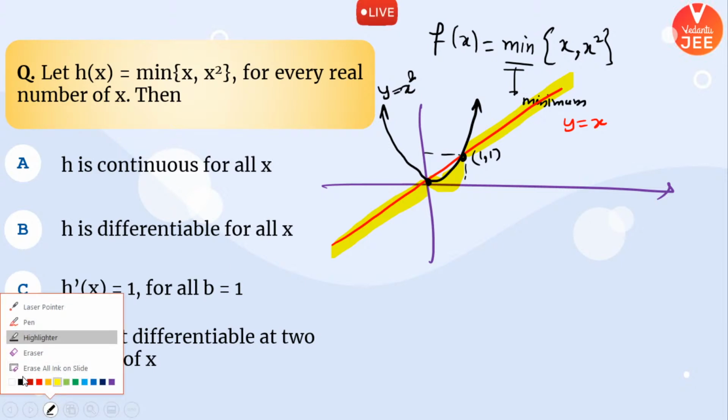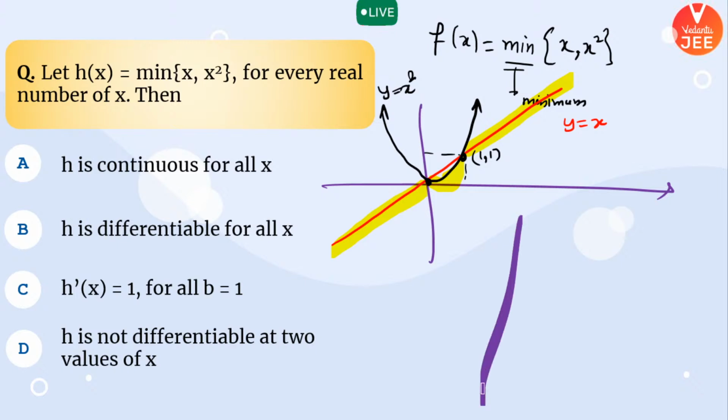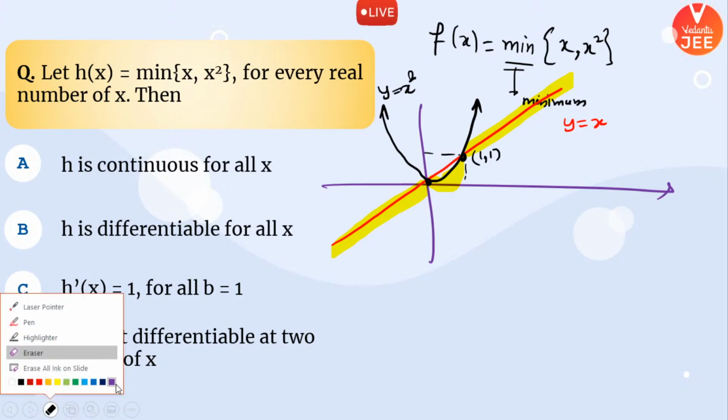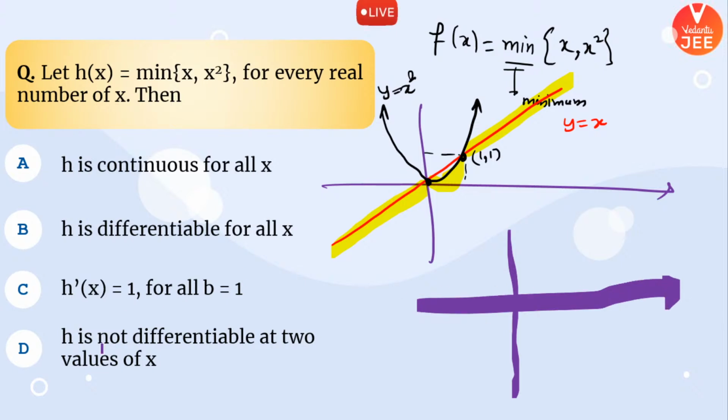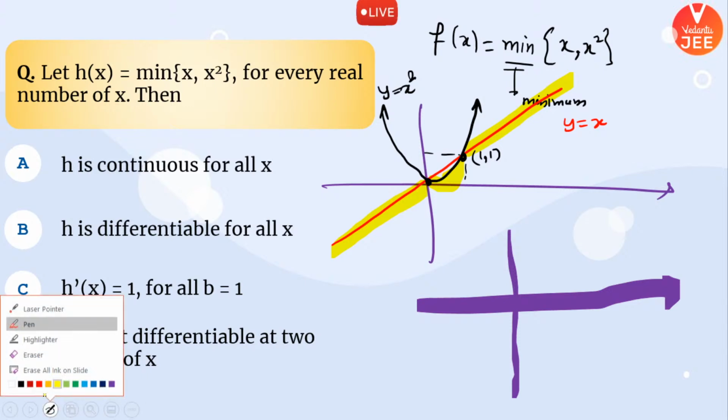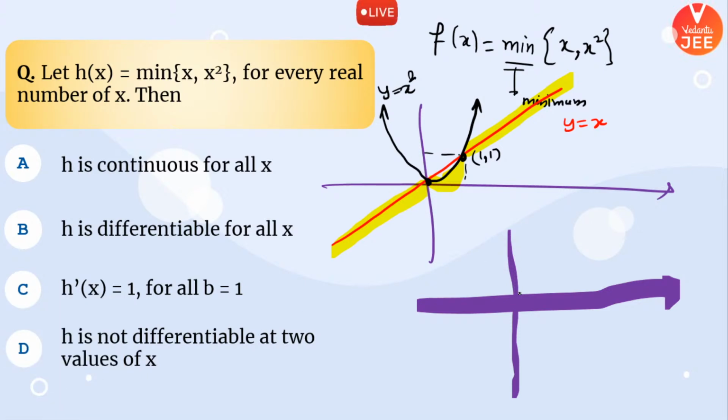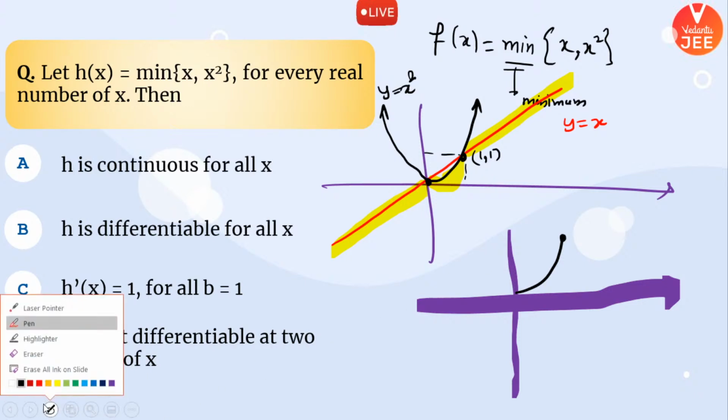That means what I'm trying to say over here is, if I draw my graph of y equal to f of x function, my graph will be looking something like this.